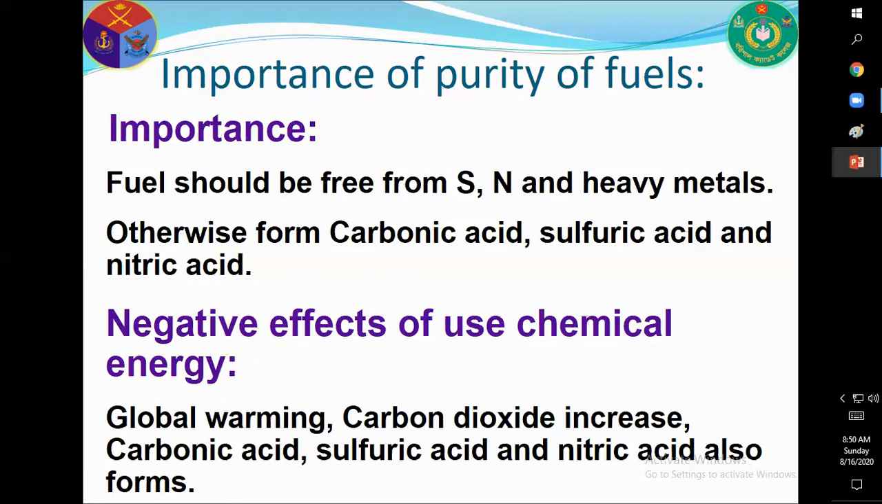Negative effects of used chemical energy. Chemical energy produces different types of gases and heat. Global warming, carbon dioxide increases, that means it increases the temperature of the universe. It creates different types of acid and it forms acid rain. So fuels must be pure and also used in a controlled way for our life and for our green, beautiful world.